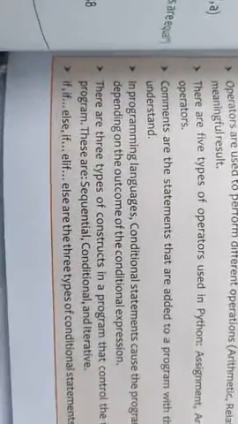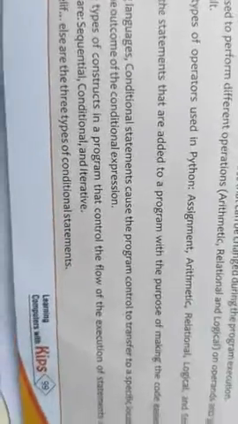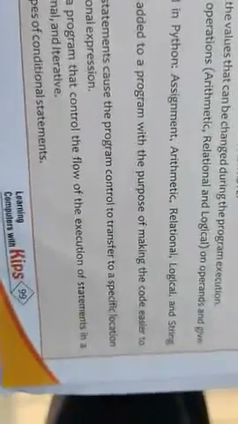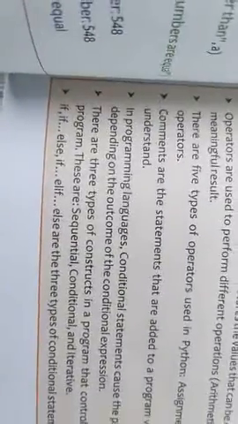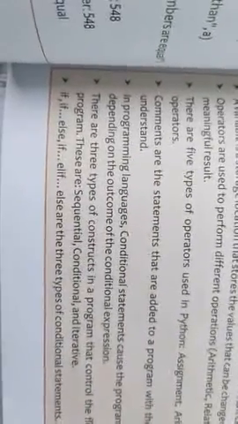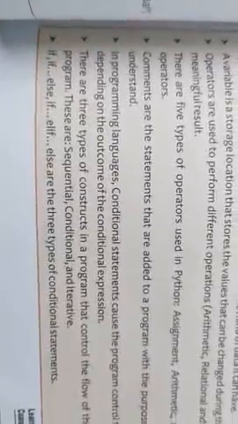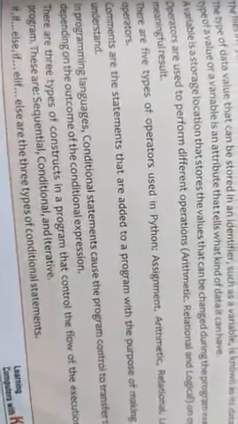There are 3 types of constructs in a program that control the flow of execution of statements in a program. These are sequential, conditional, and iterative. If, else are the types of conditional statement.